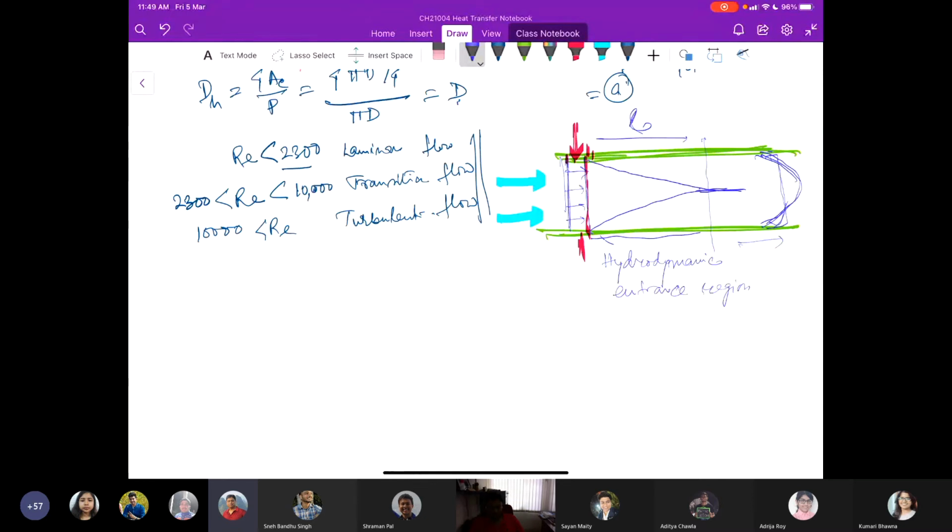So it is parabolic in case of laminar flow in the fully developed region. Otherwise, the flow would be developing like this. We have seen this kind of velocity profile, that here it would be flatter, and then this kind of thing, until it reaches the fully developed part.